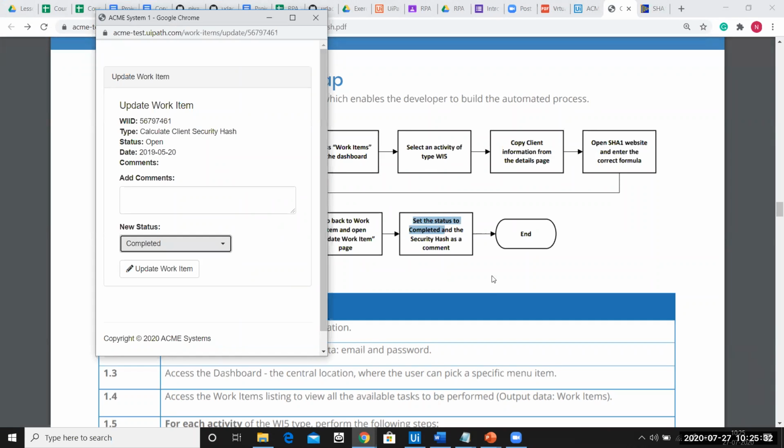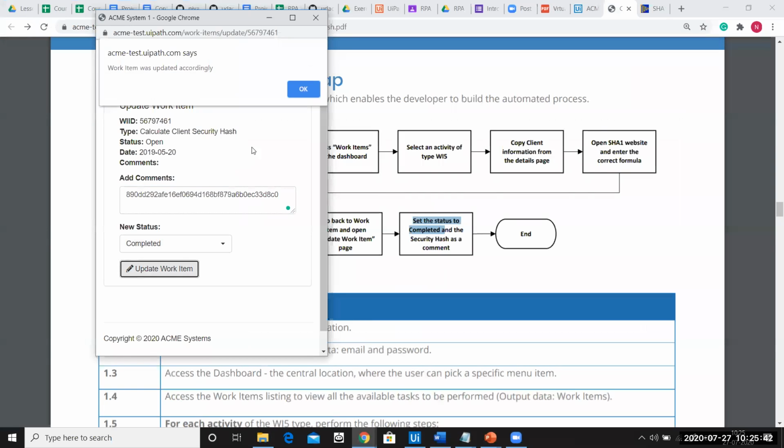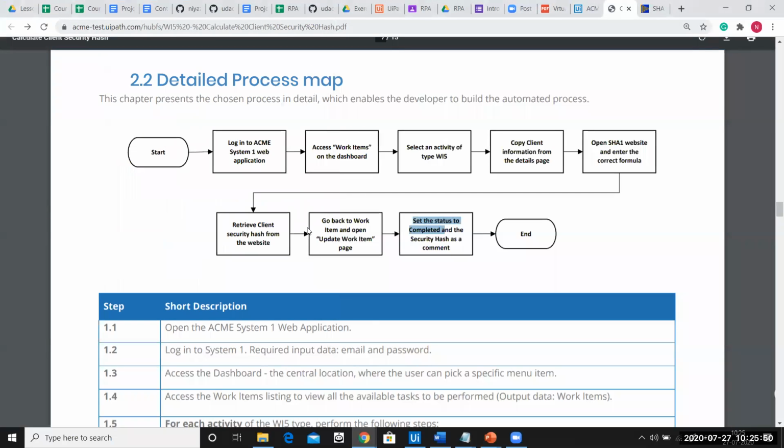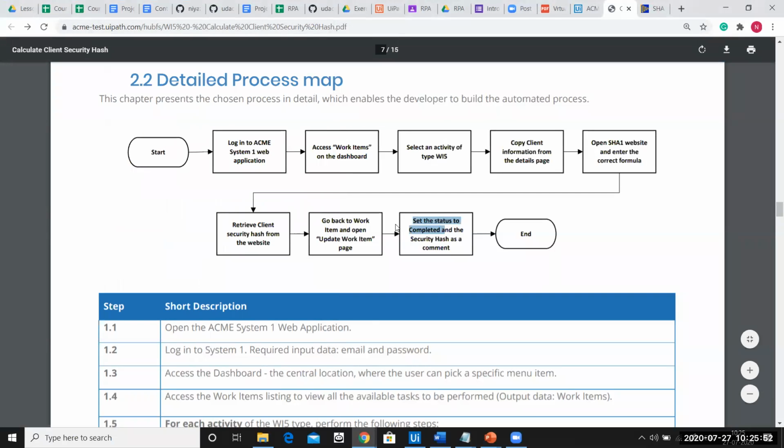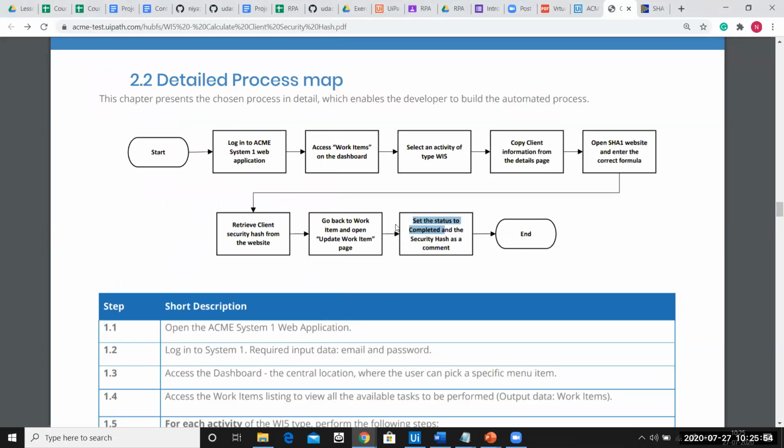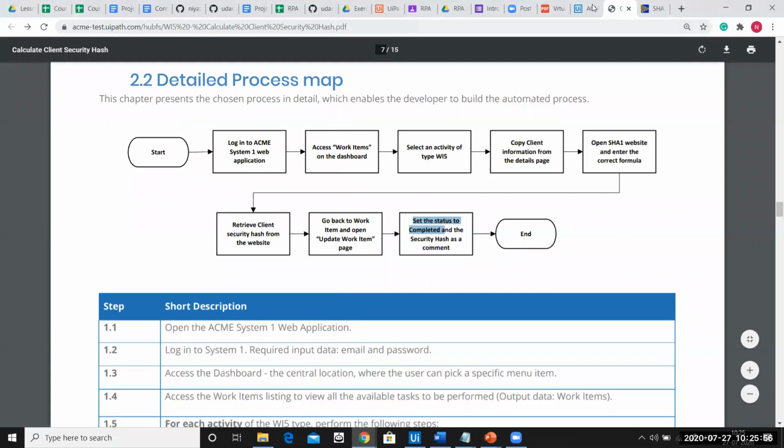There you go. And the hash key as a comment. If you remember, we copied that hash key. So you have to add the hash key as a comment here, and then click on update work item. Perfect. It says your work item has been updated, and then we'll close this. So this we have done only for one WI5 element.